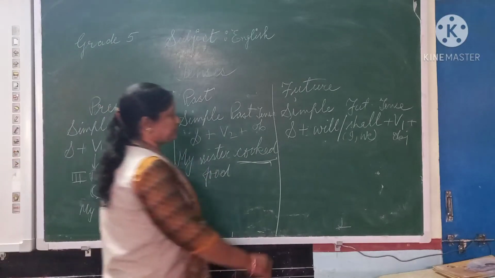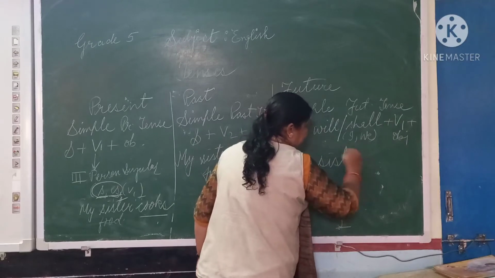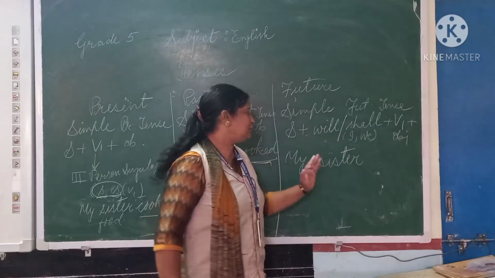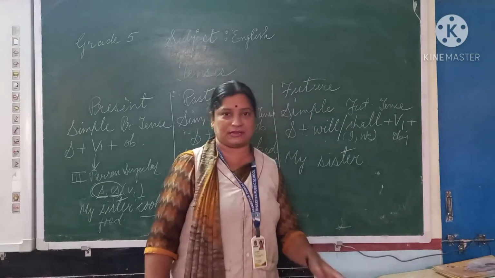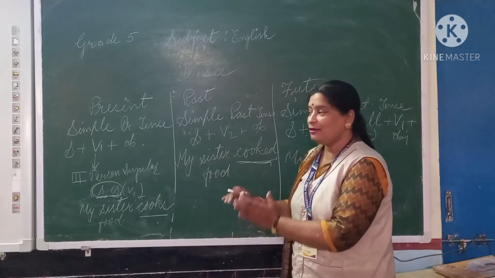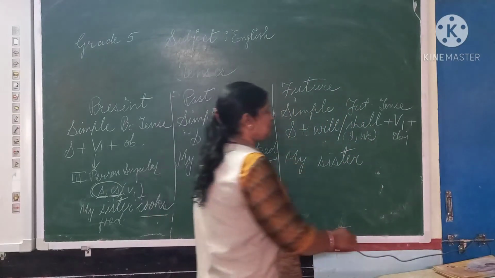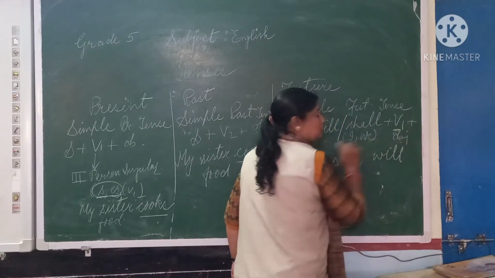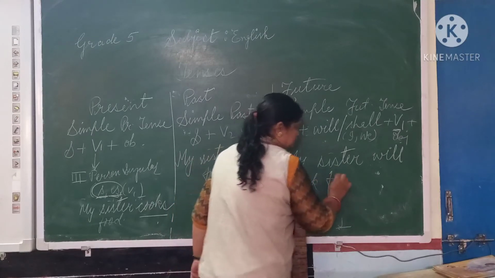My sister. Okay, person doesn't matter here, but we have to remember that with I and we you will use shall, and will is also correct. That is also not wrong, but if we talk about proper grammatical rule, then with I and we should use shall. Okay. So my sister will, then first form of verb, beta, cook, and then food.